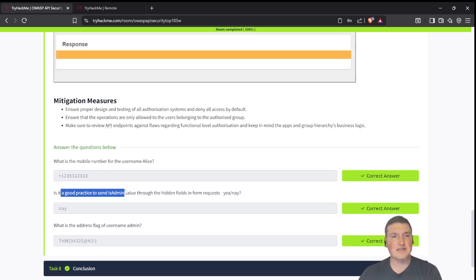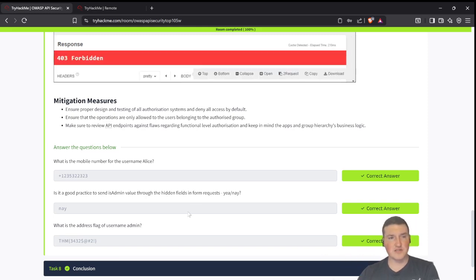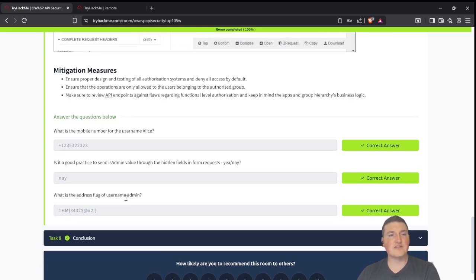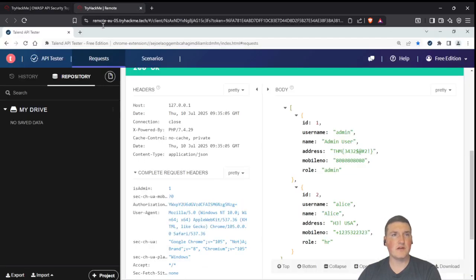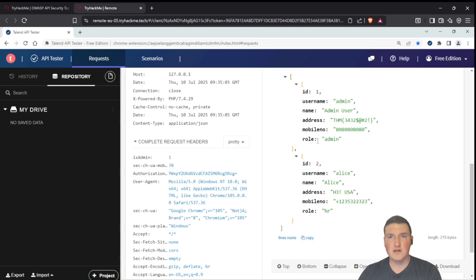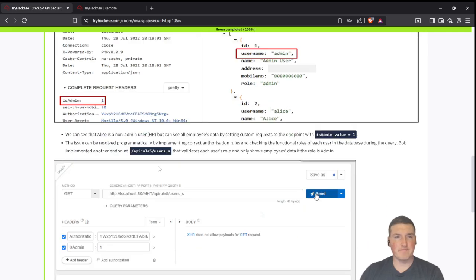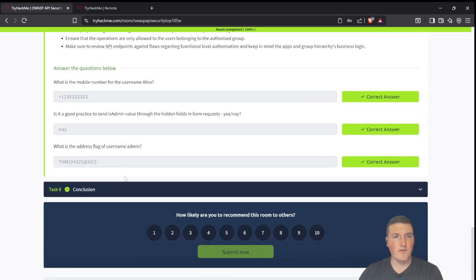Is it good practice to send is admin value through hidden form fields? No. It is not good practice to send is admin at all as the authentication mechanism. And then what is the address flag of the username admin? Well, we can go right here. Right there, address TryHackMe 3432 $ at sign hashtag 2 exclamation point. All right, and there we go.